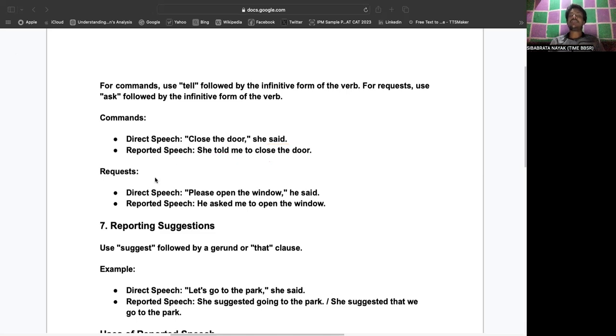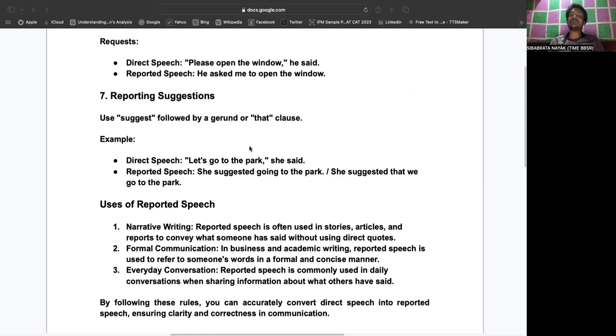Now, if it is a request, then what will happen? It is stated in direct speech: He said, "Please open the window." Reported speech becomes so. Please open the window. It's a request, right? So in that case, I can say he requested me to open the window, or I can write he asked me to open the window, right? Now this is called a request.